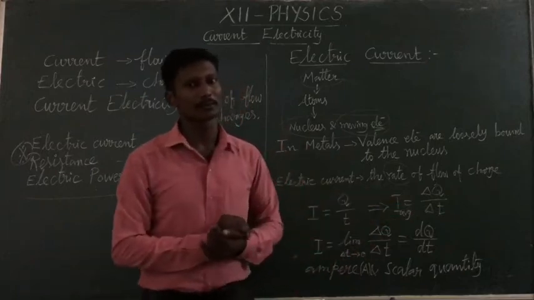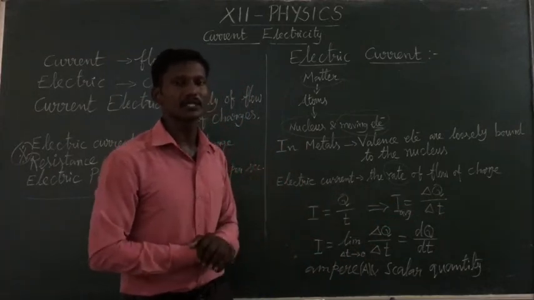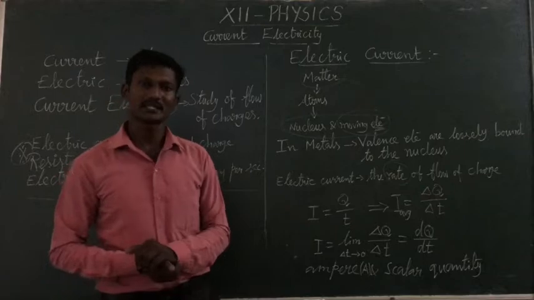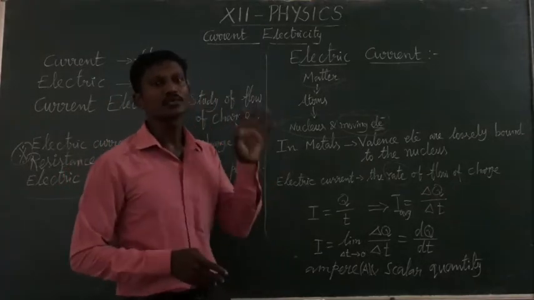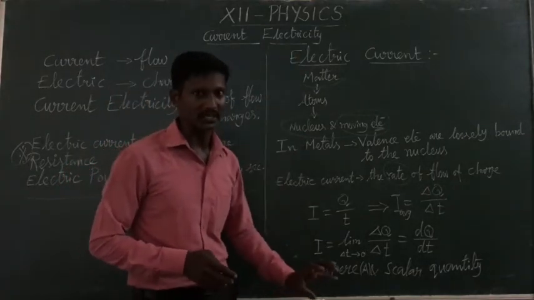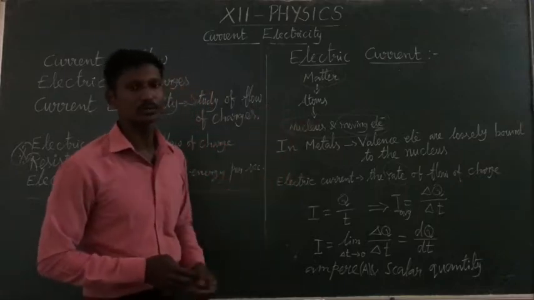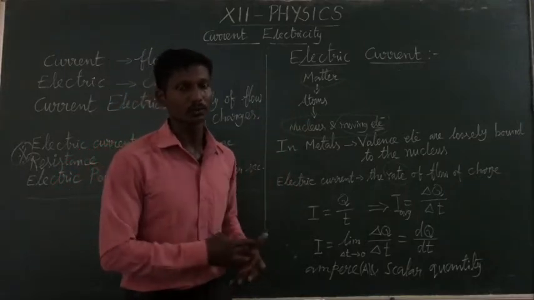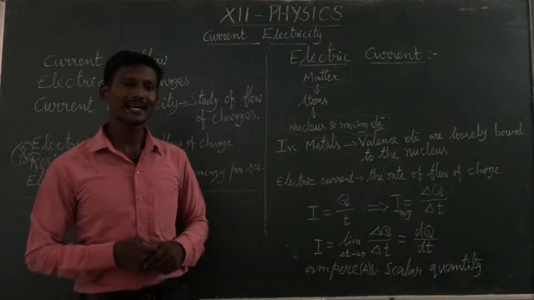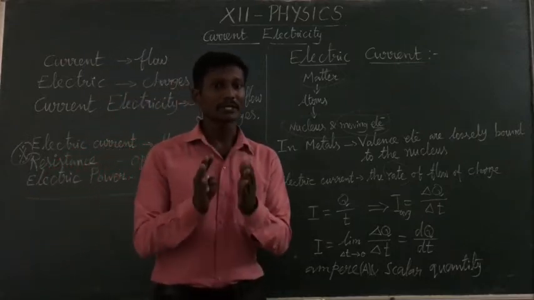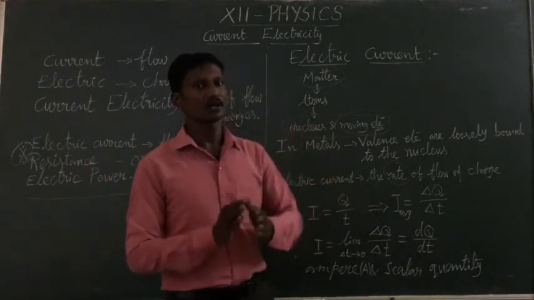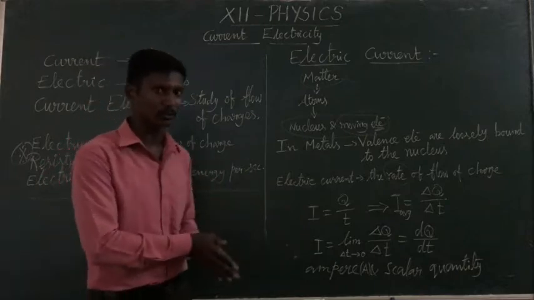Like that we studied in the +1 sixth lesson, gravitation, where masses move from high potential to low potential. Here charges also move from high potential to low potential. Air also moves from high pressure to low pressure.